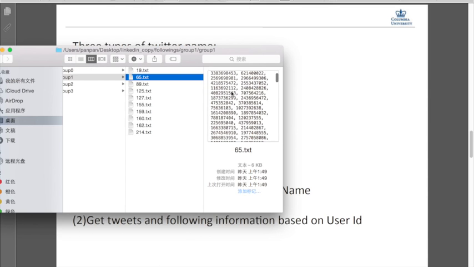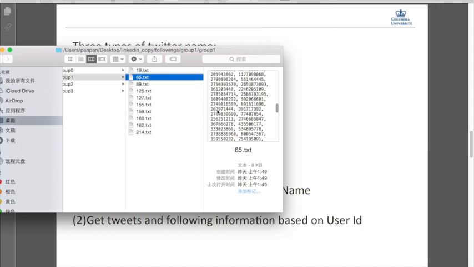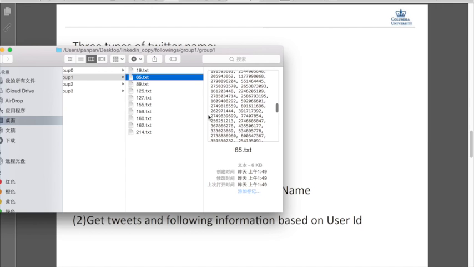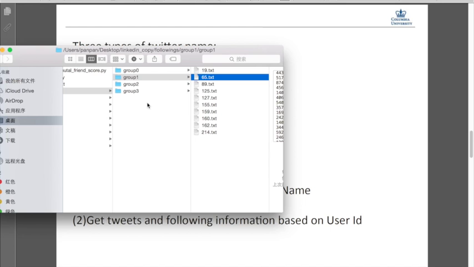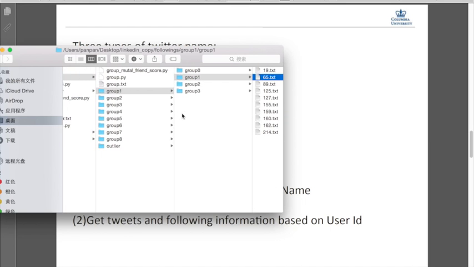These are all account IDs, the people each person follows. The Twitter REST API has a rate limit: every 15 minutes we can only query 15 people's followings, and for tweets, we can query 35 people's tweets.